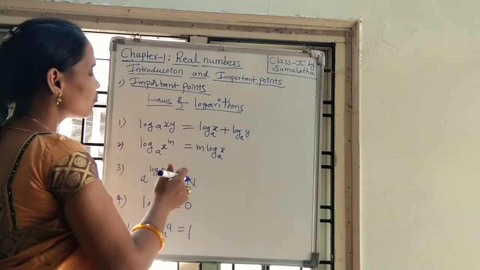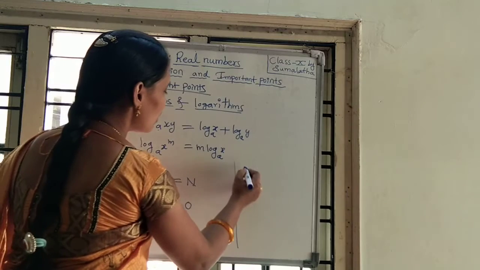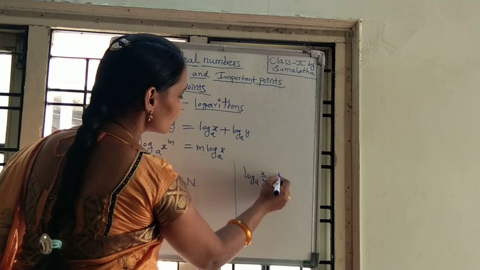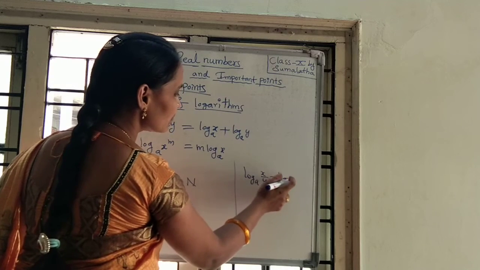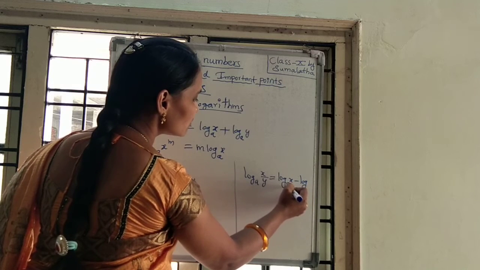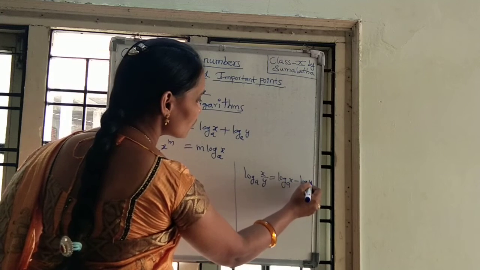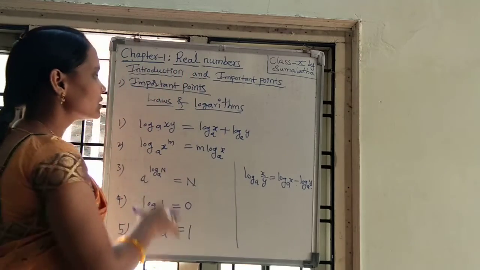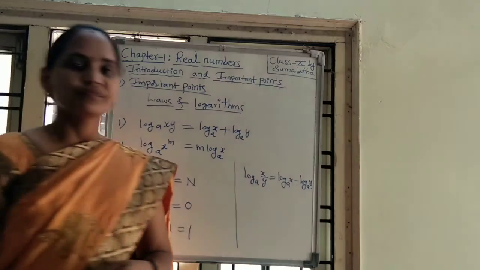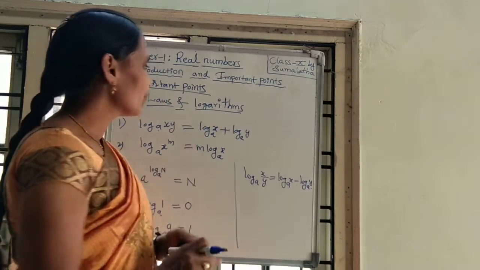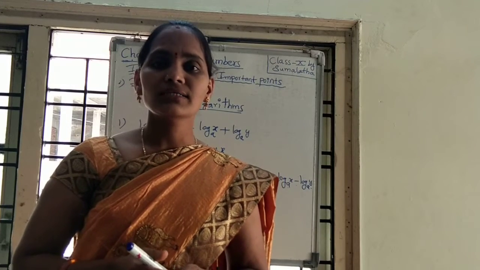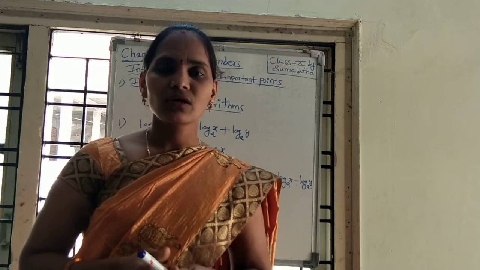Now one more formula is there, that is log x by y base a is equal to, if division is there we can write subtraction, log x base a minus log y base a. Okay, these are the important points from this chapter. Everyone needs to remember the formulas, then only you can do the sums from the exercises. Okay, thank you.